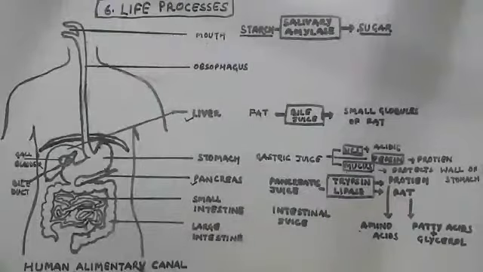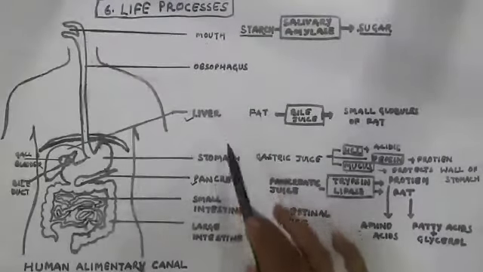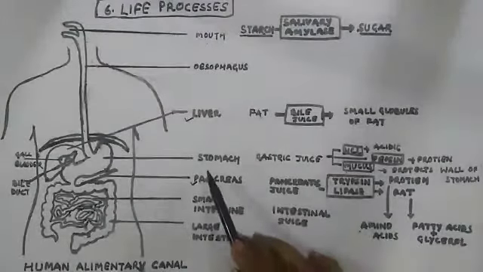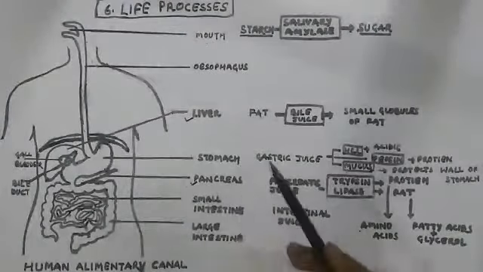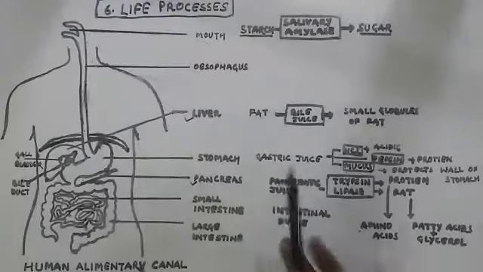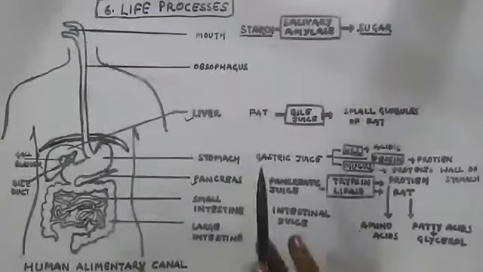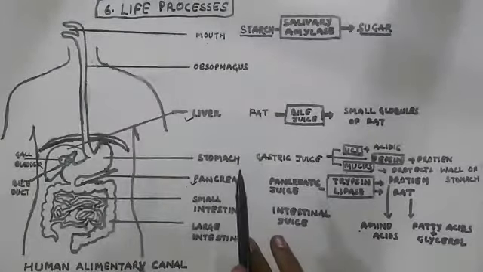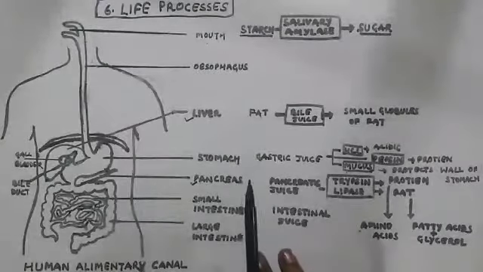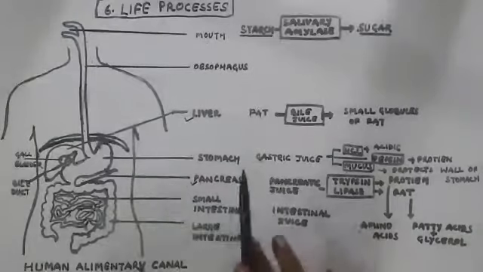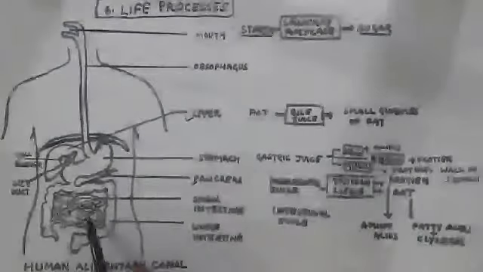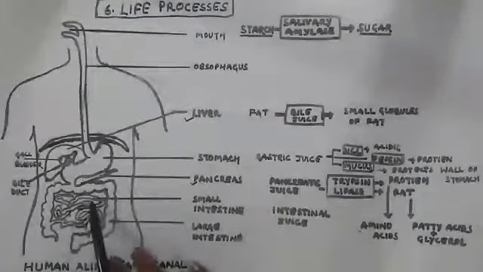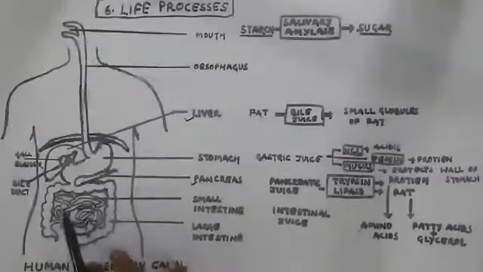So here you can see that the liver, pancreas, small intestine, and stomach secrete different enzymes. Lastly, all the complex molecules, that means complex sugars, proteins, and fats, get digested in the small intestine. Here you can say that the small intestine is the complete site of digestion.